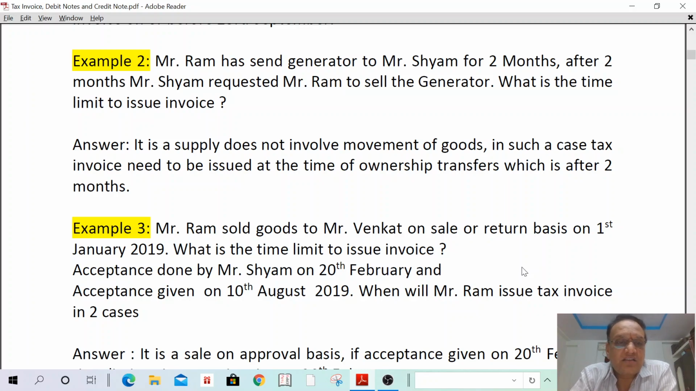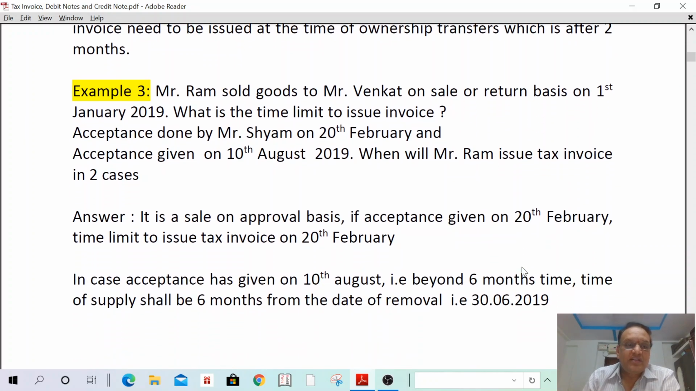I can read the answer. It is a supply does not involve movement of goods. In such case, tax invoice need to be issued at the time of ownership transfer, which is after 2 months. That means ownership, when it is transferred after 2 months. Therefore, invoice shall be issued after 2 months only. Then third example.